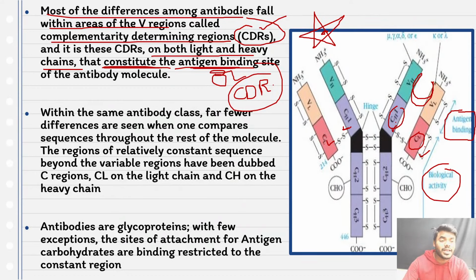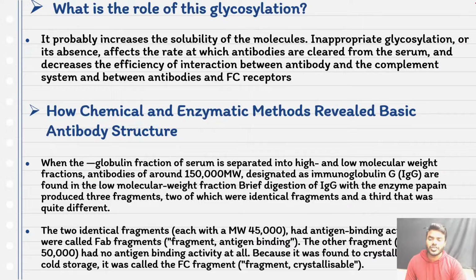Now the point is very clear, that biological activity can be mediated by the constant region, that is the constant light chain and constant heavy chain only, friends. Please kindly don't get confused with that. Whereas the variable region is only responsible for recognizing the antigen very specifically. The reason is that the variable light chain and variable heavy chain together make the CDR regions.